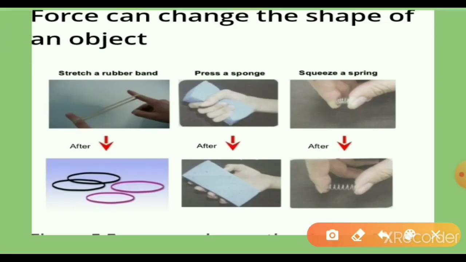And the second one: force can change the shape of an object. How can force change the shape of an object?